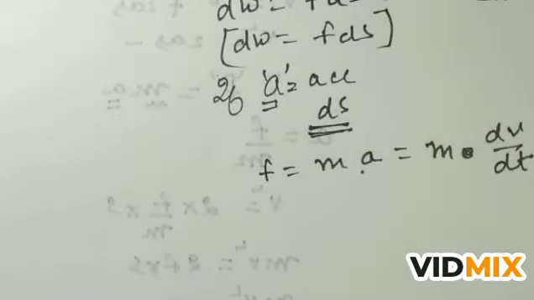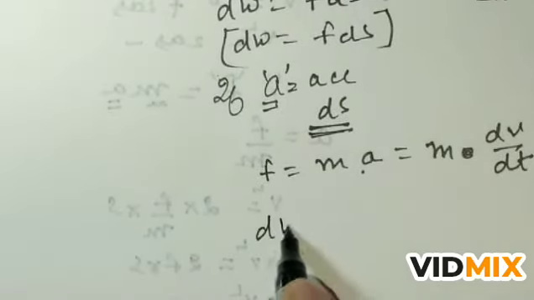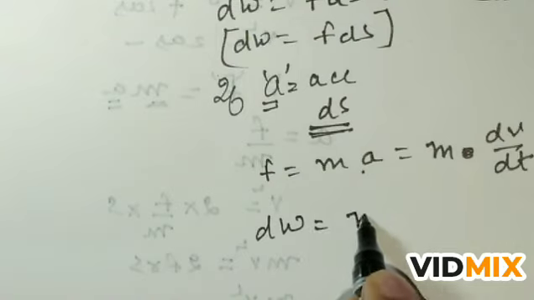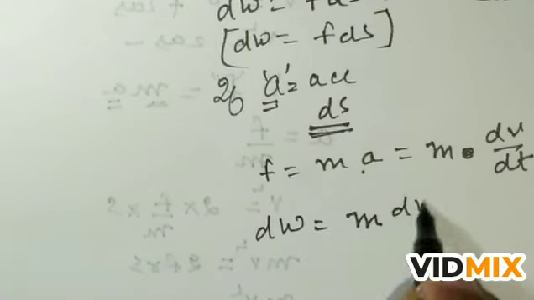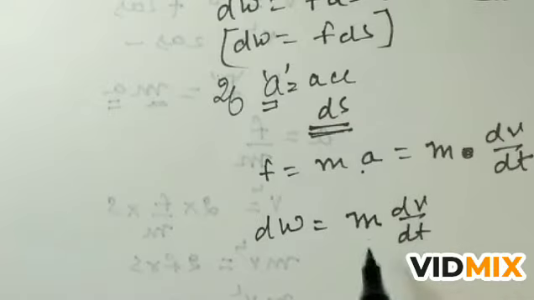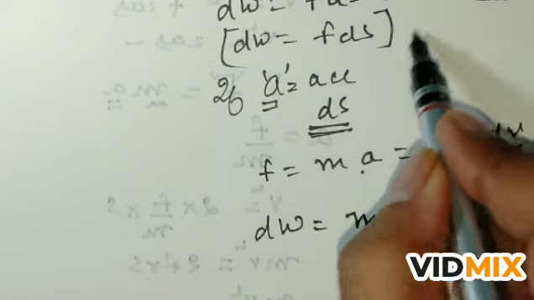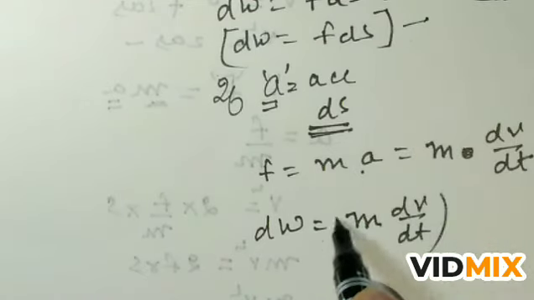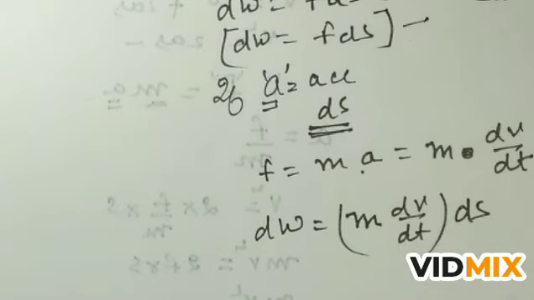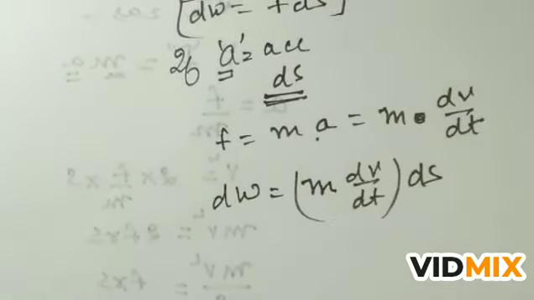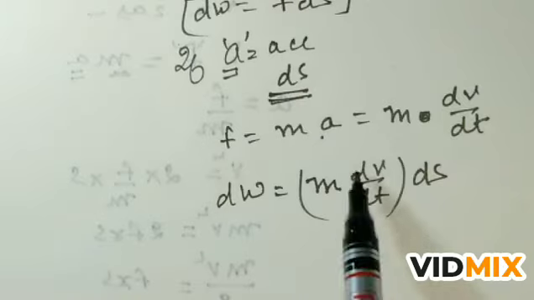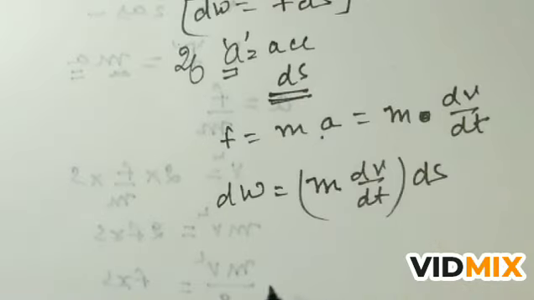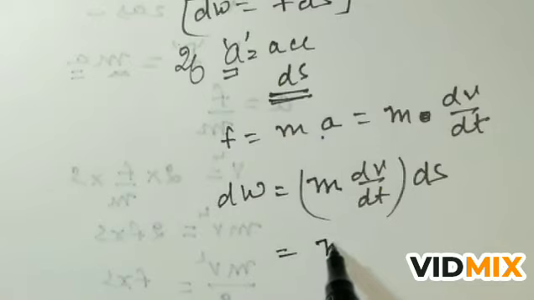Putting this value, dW is equal to, in place of F we can write m dv by dt, and in place of ds we can write ds. So this is the work done, dW equals m dv by dt into ds, or we can say m dv times ds by dt.